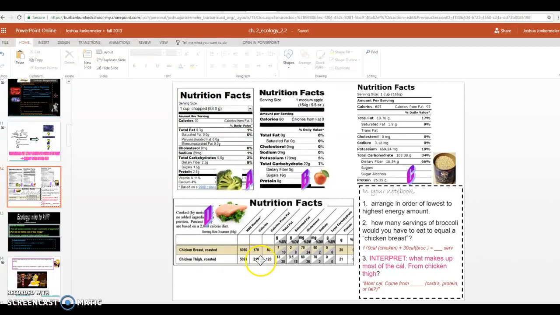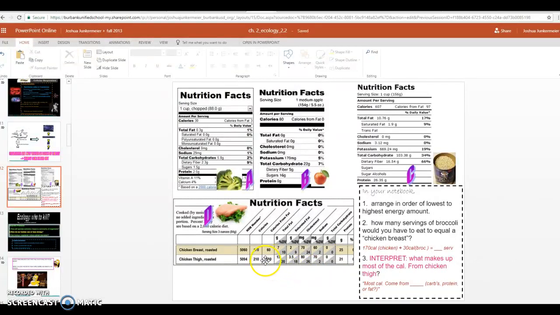If the total energy from the chicken thigh is 210, what is giving the most amount of calories? You've got to look at carbs, protein, or fat. What's giving you the most calories between fat, carbohydrates, or protein? In your answer, you would say most calories come from blank.